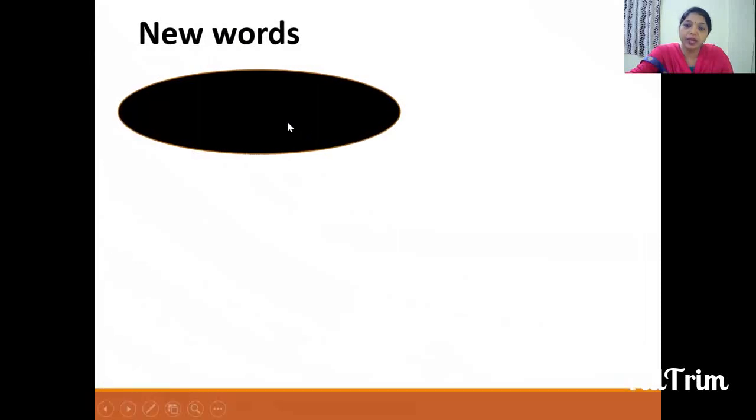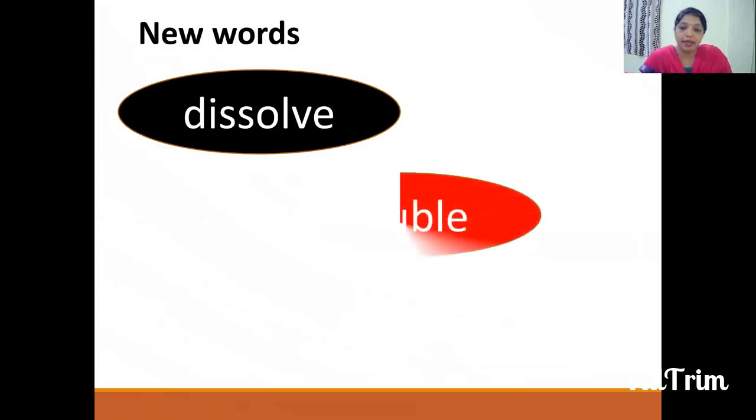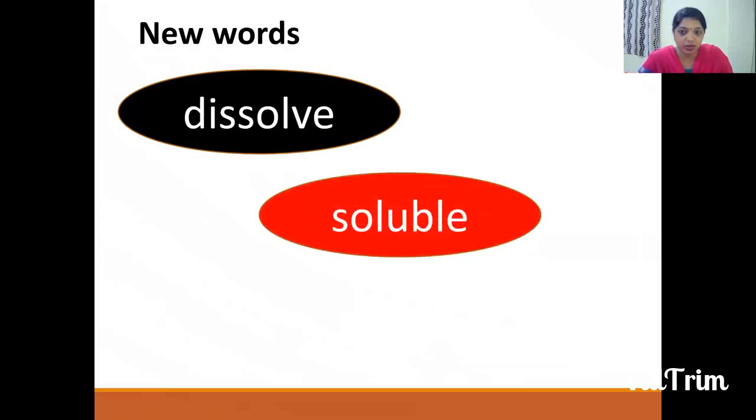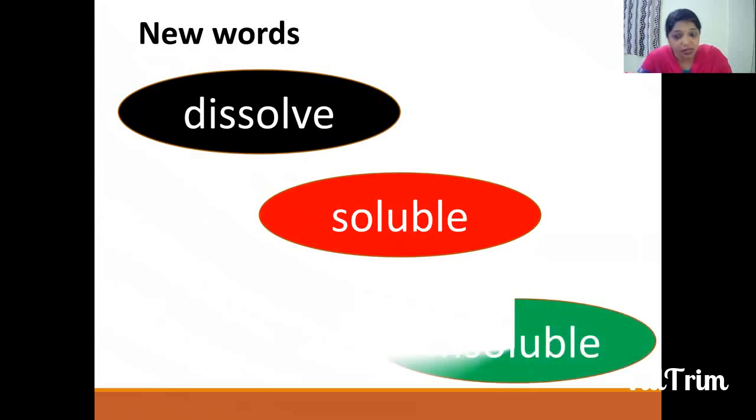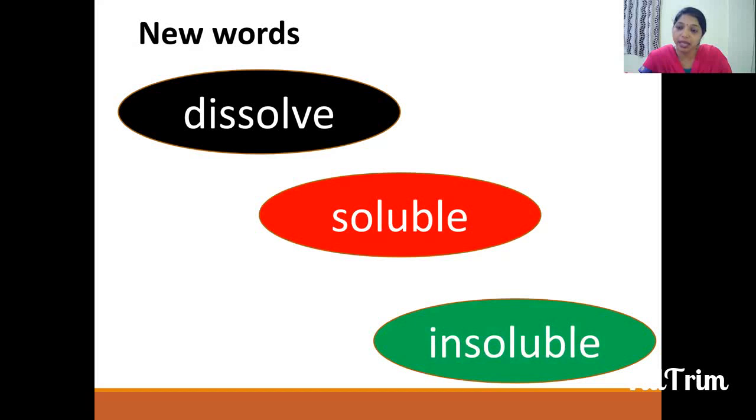The first word here is dissolve. Next word is soluble. Soluble means which can get mixed in water. Insoluble means which does not get mixed in water or liquid.